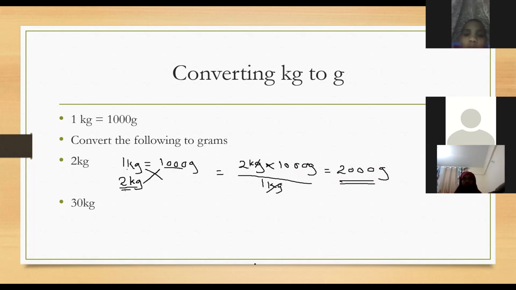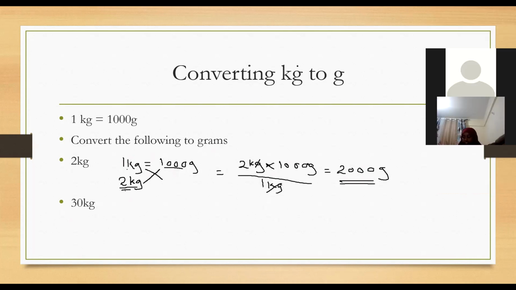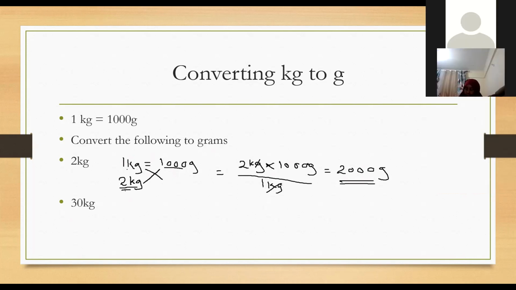Ndio hiyo hesabu inafanywa step by step. First of all, you write this. 1 kg is equals to 1,000 grams. What about 2 kg? After doing that, you cross multiply. And at the moment you've done with cross multiplication, you work out the question the way I did there. Question 2.